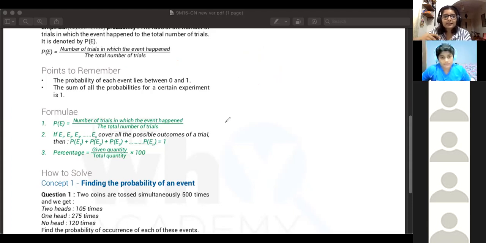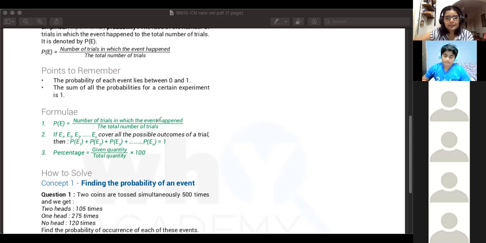And beyond that, the other 2 points we already discussed. If the probability is 1, it means that it is a certain event. That is the only outcome that you're always going to get. That's a sure event. And as Aryan said, if it is 0, then it is impossible because it is happening 0 number of times. It's an impossible event. It is not happening at all.